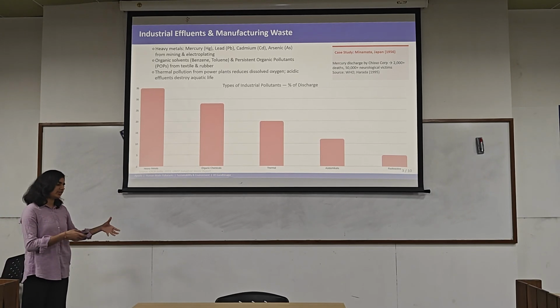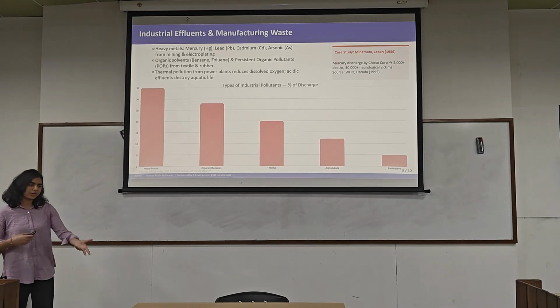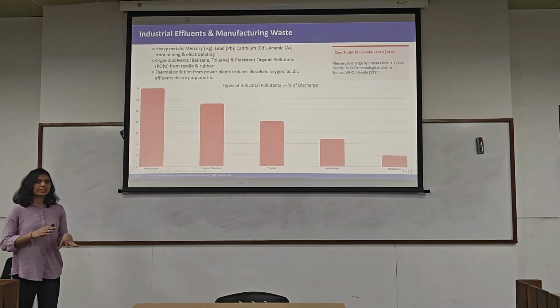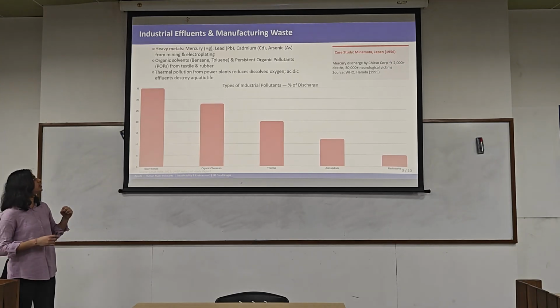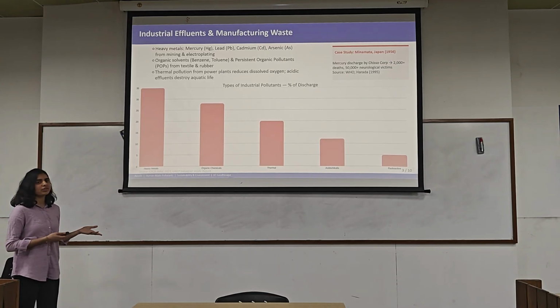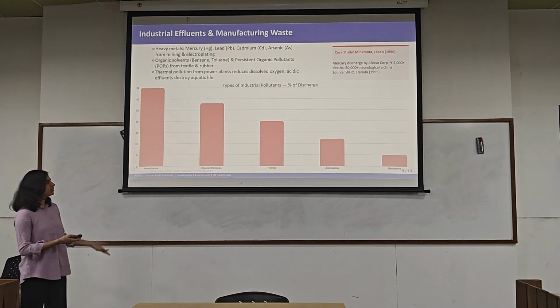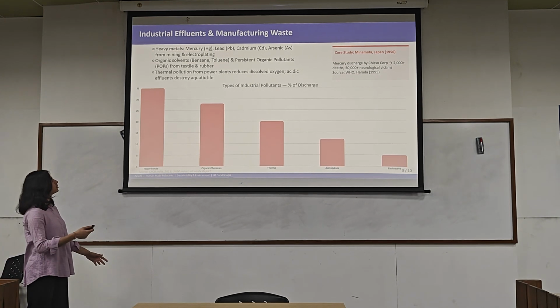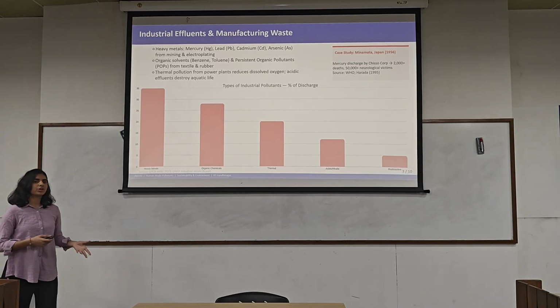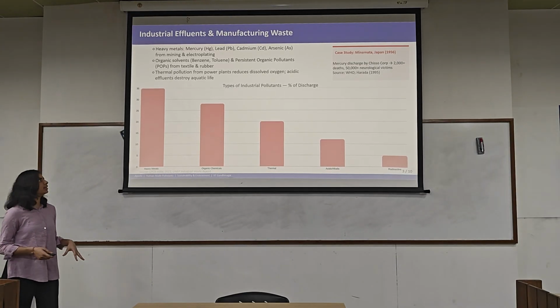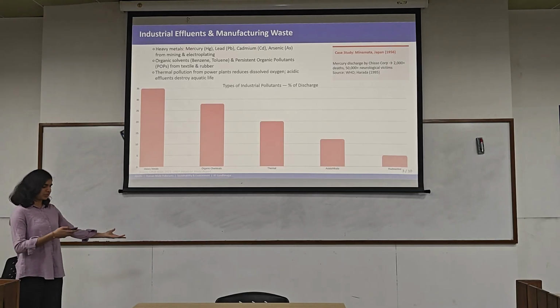So when the industries release hot water into the water bodies, this creates a temperature imbalance and reduces the dissolved oxygen content and affects the marine life. The next one is acids and alkalis. This will cause the pH imbalance and affect the marine life, their reproduction cycle.